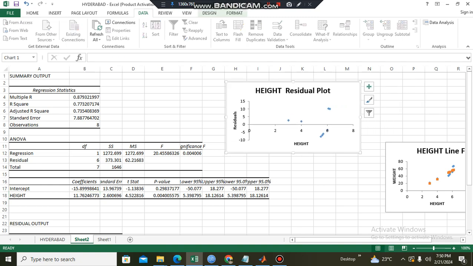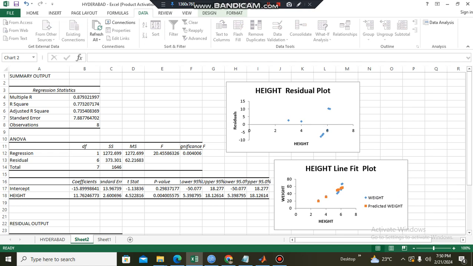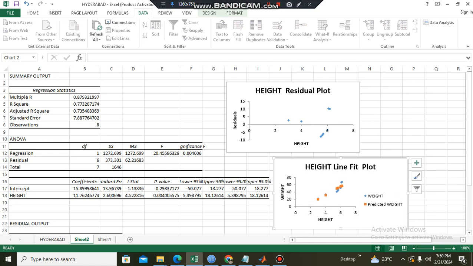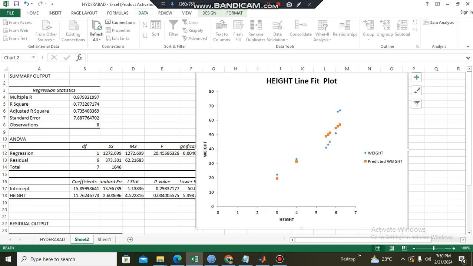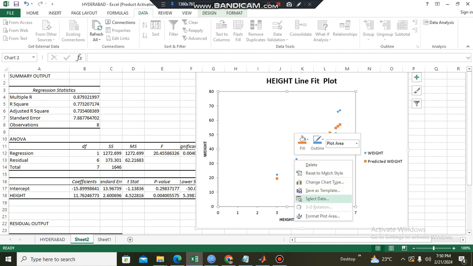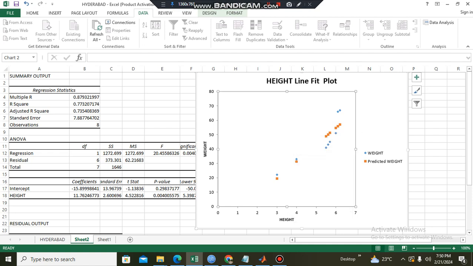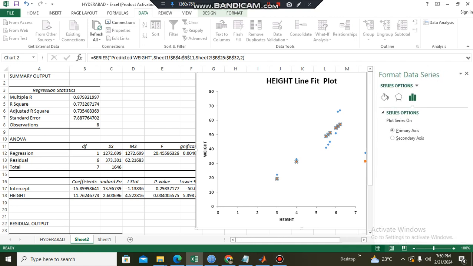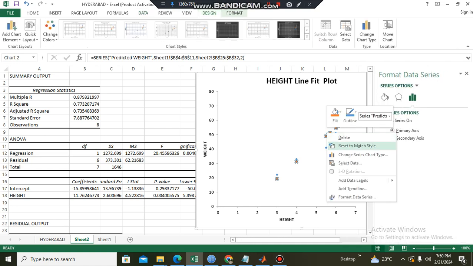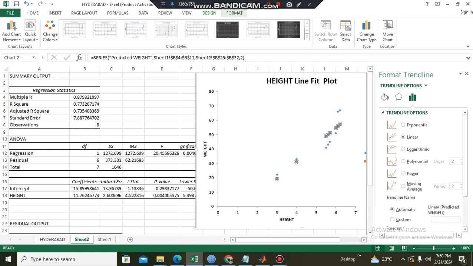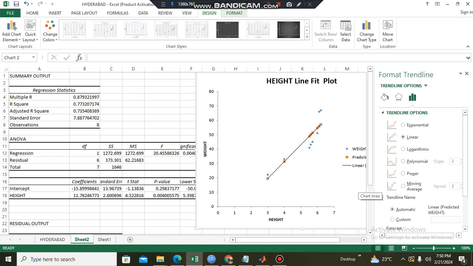You can make it bigger, stretch it, and now you can apply the trendline here. So this is the line, you can see it. I hope you like this video.